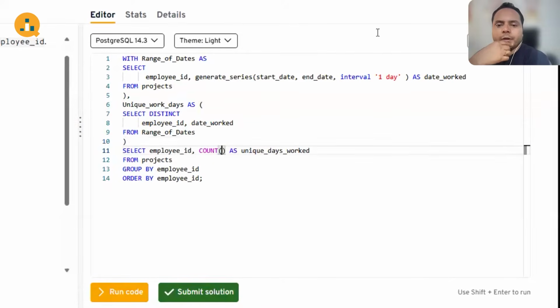By the way, I believe you are writing this with MySQL in perspective. Which query are you... No, I was writing with PostgreSQL. Yeah, fine. Fair enough.